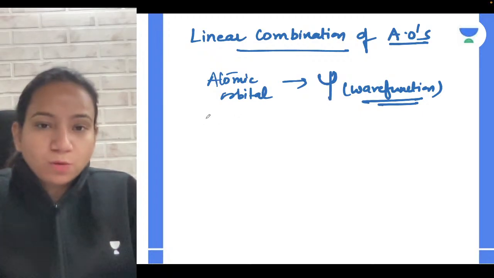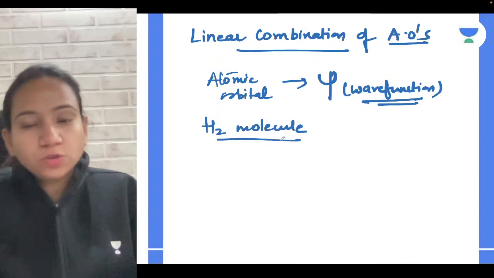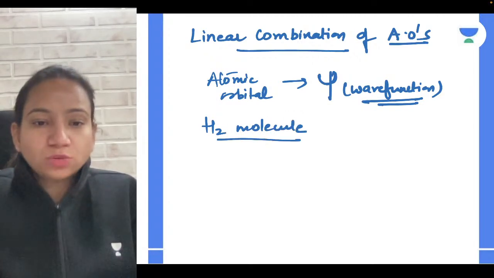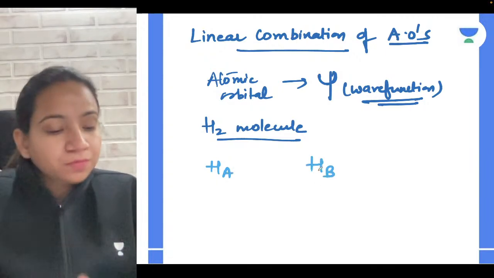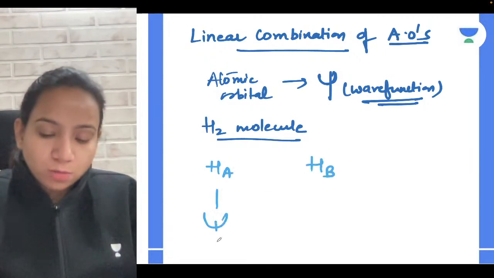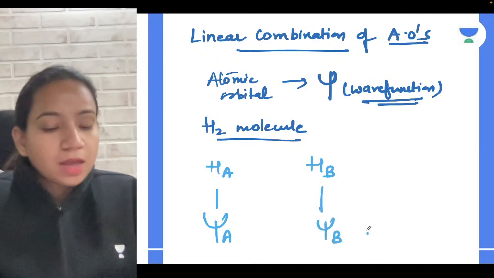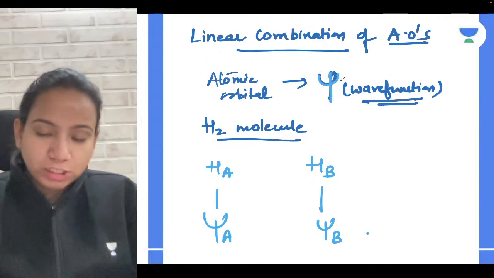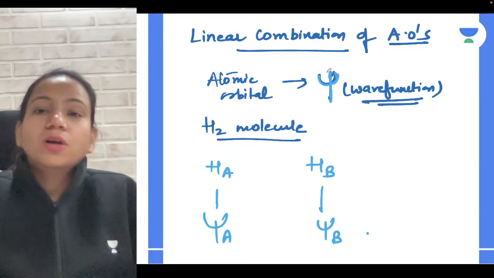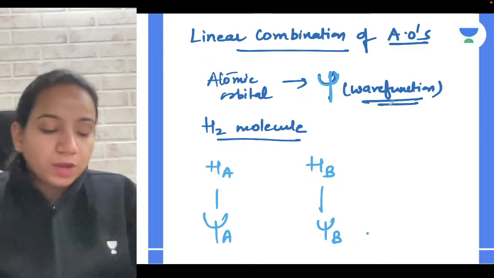So suppose I talk about the H2 molecule. In the H2 molecule, you will be having two hydrogen atoms. To distinguish them, I can say HA and HB, correct? And for them, I can talk about psi, like wave function A and wave function B. This symbol is called psi. This is like Shivji ji ka Trishul, right? So this is psi, which is the symbol for the wave function.